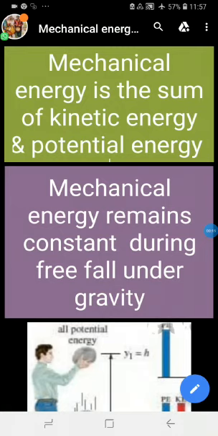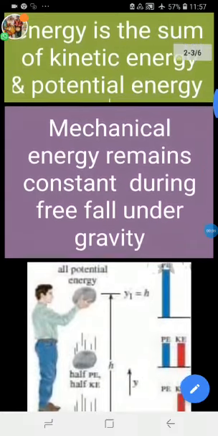Now, what is kinetic energy? Energy possessed by a body due to its motion, and its formula is half mv square. What do you mean by potential energy? It is the energy possessed by a body due to its position, and its formula is mgh.